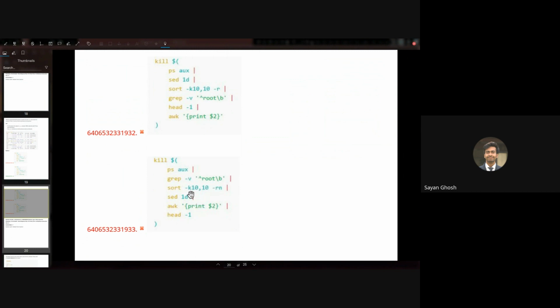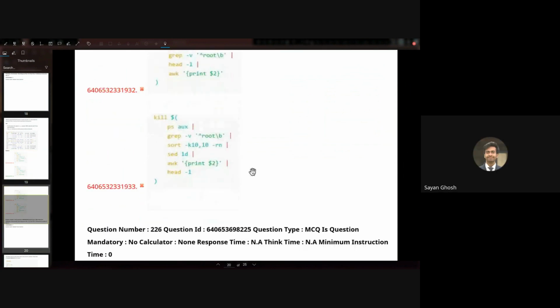And similarly here you can see that after sorting, I am removing the first line. So you have to think basically what each command is trying to do. So sed 1d is removing the first line. So why should I remove the first line? I should only remove the first line if it is usually the header. So I should only do it on the actual data and not the sorted data. Got it. So let's move to the next one.